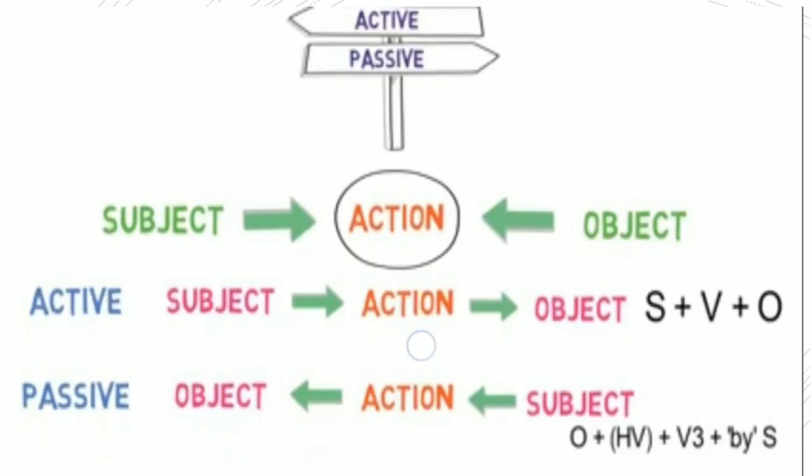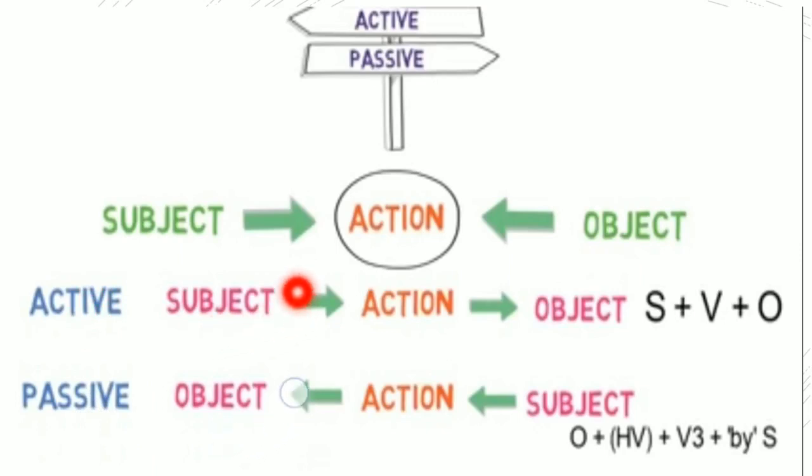Now here you can see a basic structure of active and passive voice. Now as you all can see, the action, that is a verb. Now in active voice, subject performs the action and the object receives the action, so it is subject plus verb plus object. And in the passive voice, object.